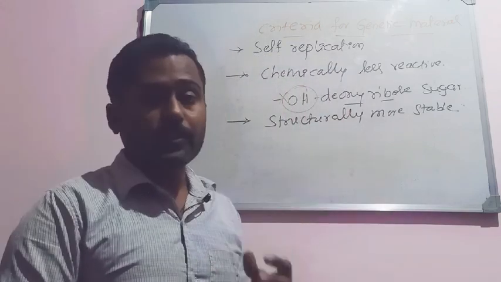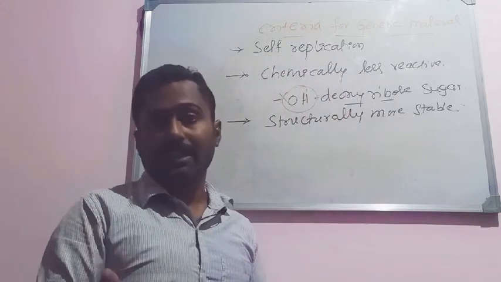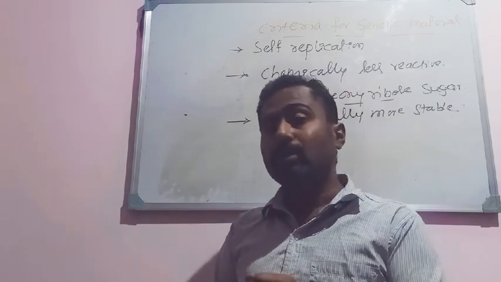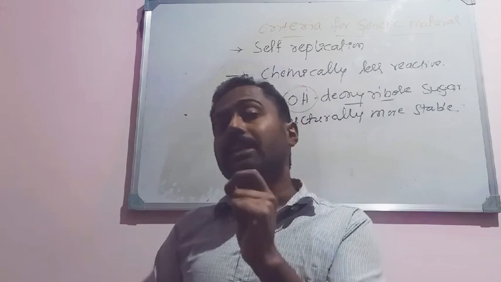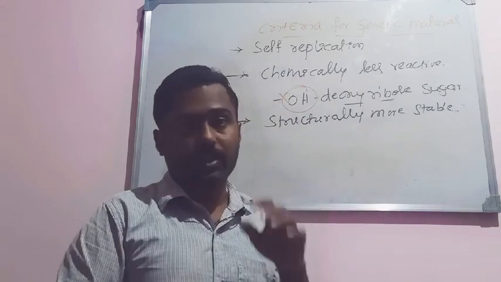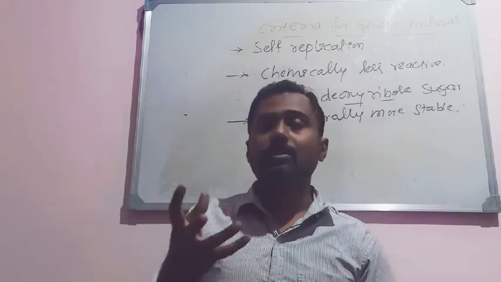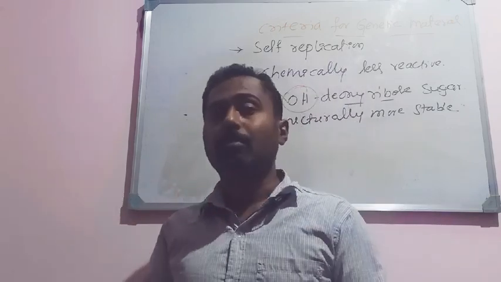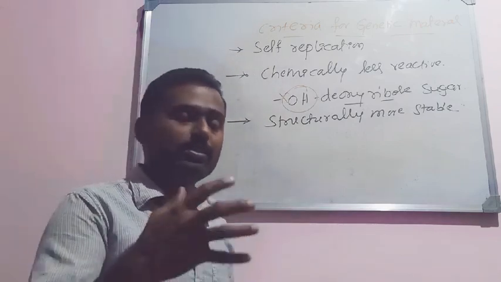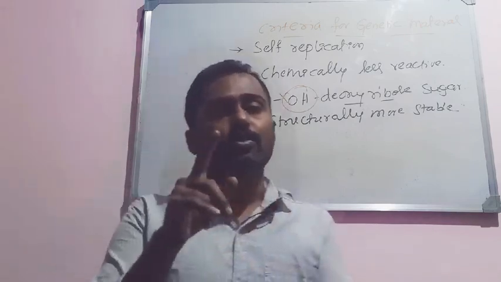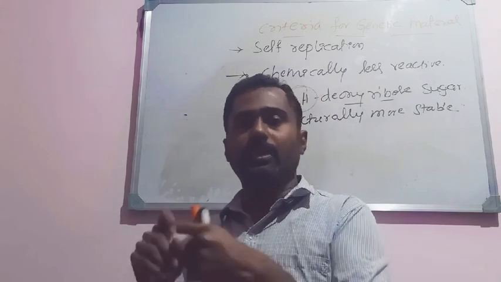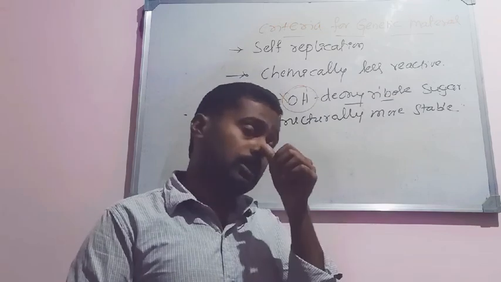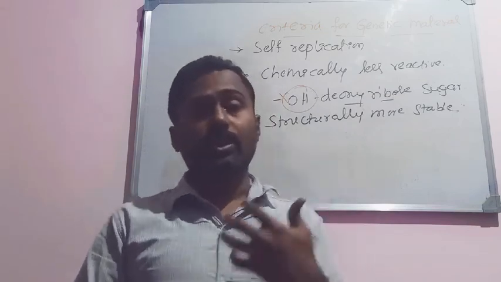You know that in Griffith's experiment he heat killed the S type of bacteria, isn't it? The heating causes the killing of bacteria. So though the bacterial cells were killed, the DNA found inside the bacterial cells was not destroyed. It means once the DNA is heated, the two strands get separated, but once the temperature becomes normal, the two strands again coil and rebind each other. Okay, so that is the stability, and also because of this stability,